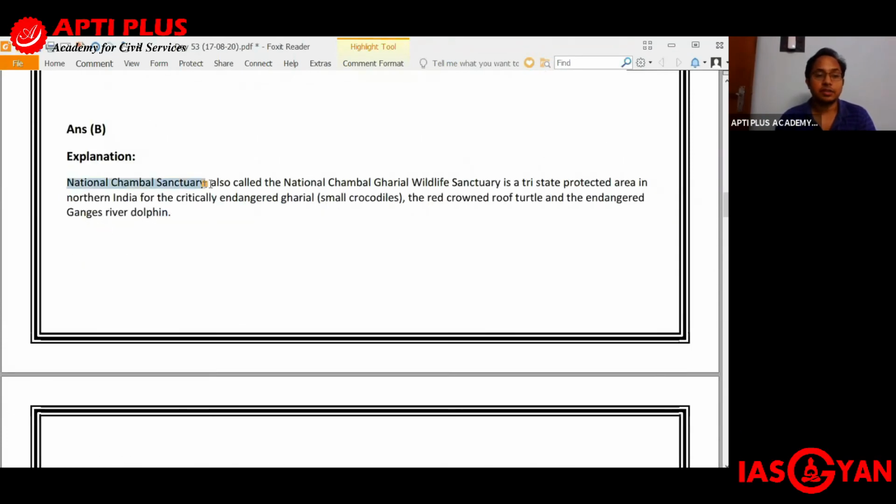The National Chambal Sanctuary, also called the National Chambal Gharial Wildlife Sanctuary, is a tri-state protected area. There are three states involved: Uttar Pradesh, Madhya Pradesh, and Rajasthan. The sanctuary lies at the junction of these three states and is present in northern India.